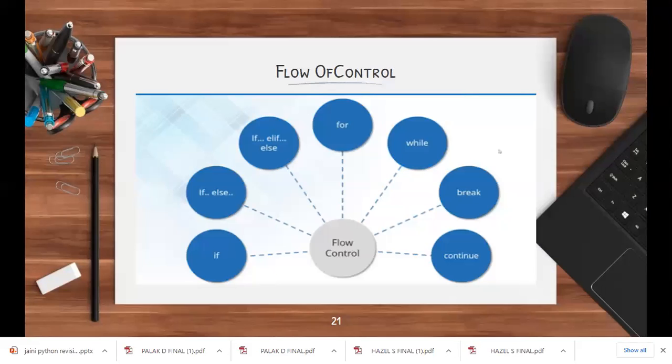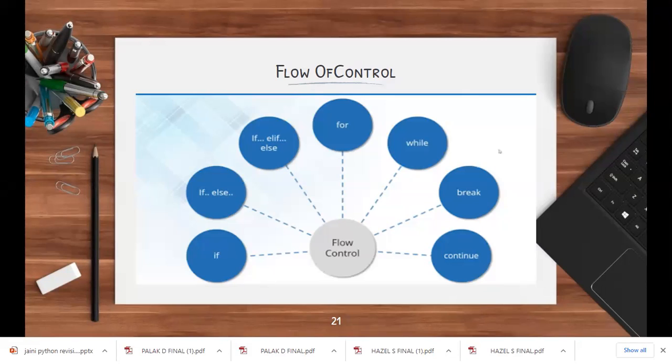Flow of control. What do you mean by flow of control? The flow of control of your program: how does your program flow? The order of execution of your program. It can be a sequential program. It could be a selection program. It could be iteration. It could be jump. So these are the keywords that help us to change the flow of control: if else, for, while, break, and continue.